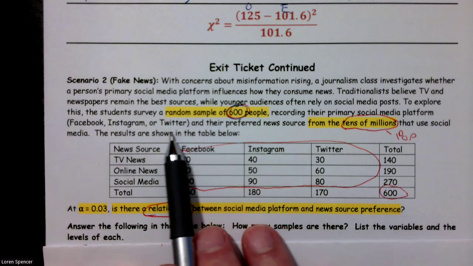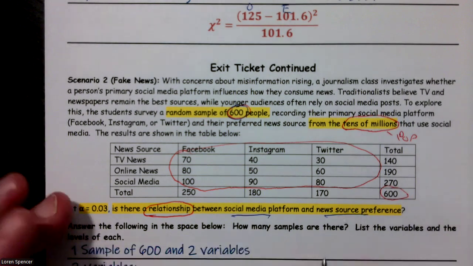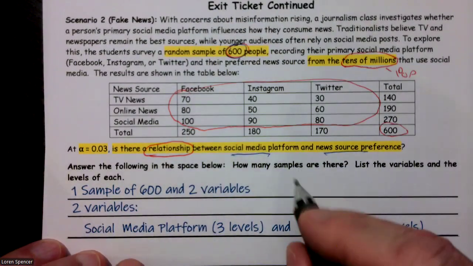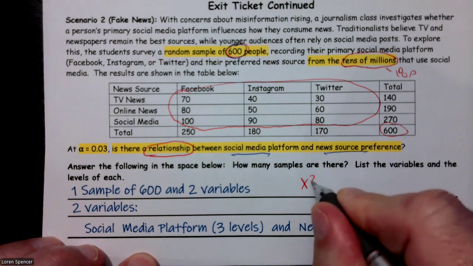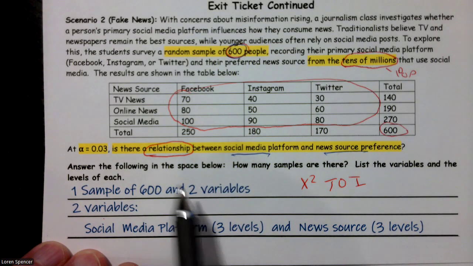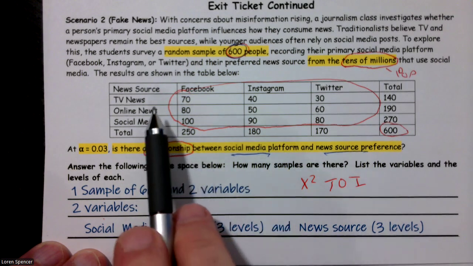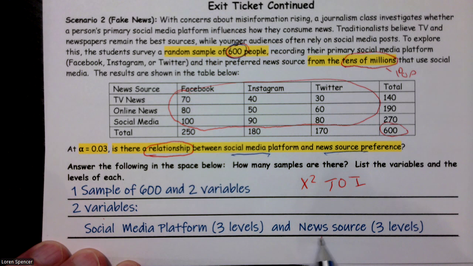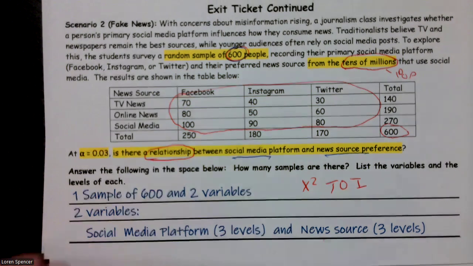When I list the variables, we go, okay, is there a relationship between social media platform and news source? So we have one sample, two variables, and because of that, this has to be a chi-squared test of independence. Well, we had social media platform. That was one variable, and it had three levels. It could have been Facebook, Instagram, or Twitter. And then we had news source, and it had three levels: TV news, online news, or social media news.